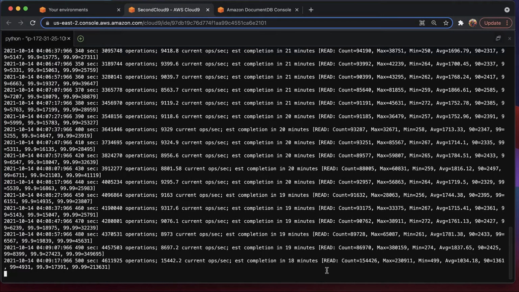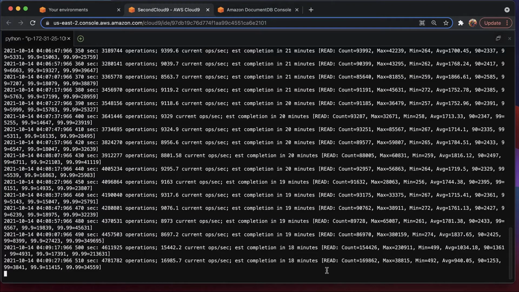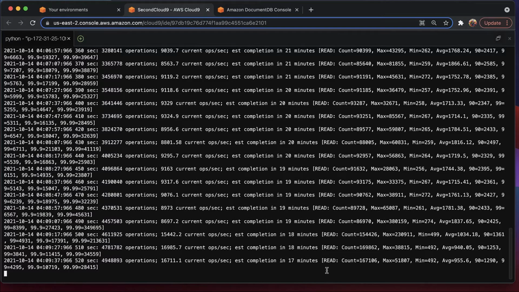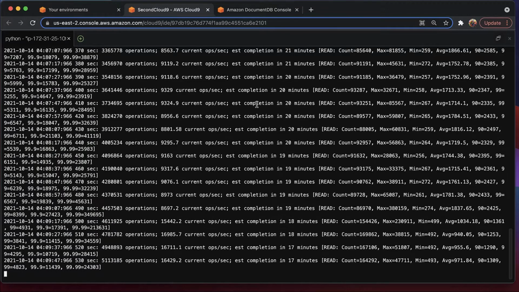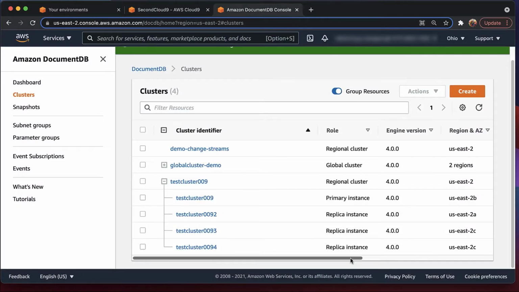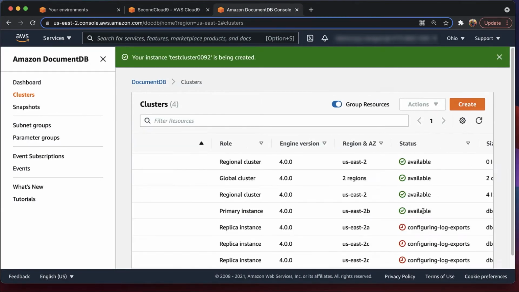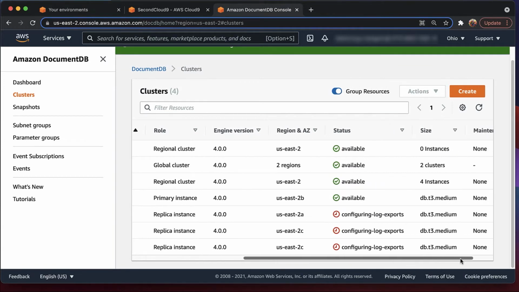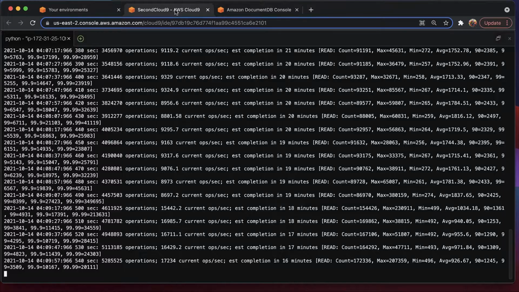So here, notice that all of a sudden there is about 15,000 operations per second. This is an indicator that something has changed in my cluster for the purposes of this demo. So let's go back to the DocumentDB console to see what the state of these instances are. Here I'm going to refresh it, and I can see that it is configuring some log exports. So actually at this point, the instances are up and running. We're just configuring some last steps for the purposes of monitoring these instances.